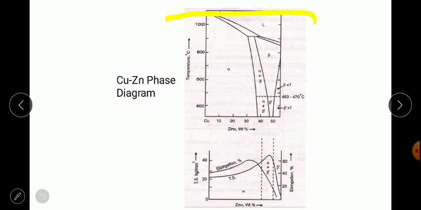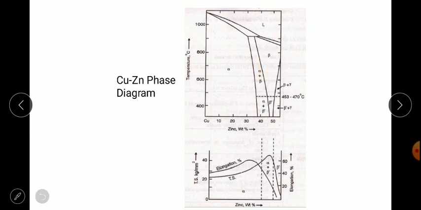Now this is the phase diagram for the copper zinc alloy. We have alpha brass up to 48% or nearby that, and beyond that we have alpha plus beta brass, and further we have total beta brass.